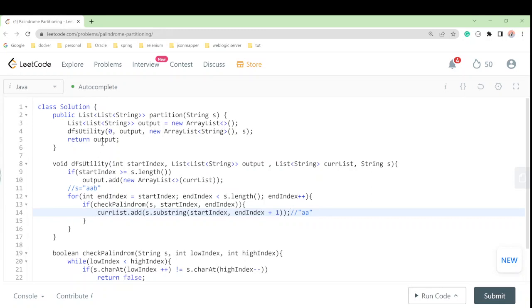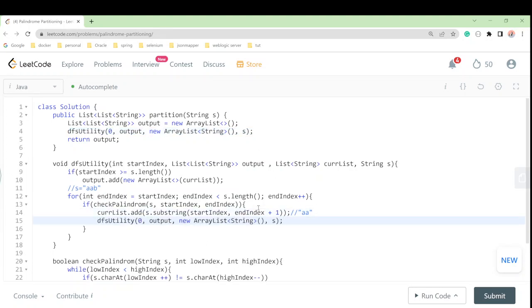Now we have to increment the substring, so we'll call our dfs utility method again, but now the next index is our start index plus 1. So we take start index plus 1 as the starting index. Each time we calculate, this start index we have to update, and this will go for the first time.